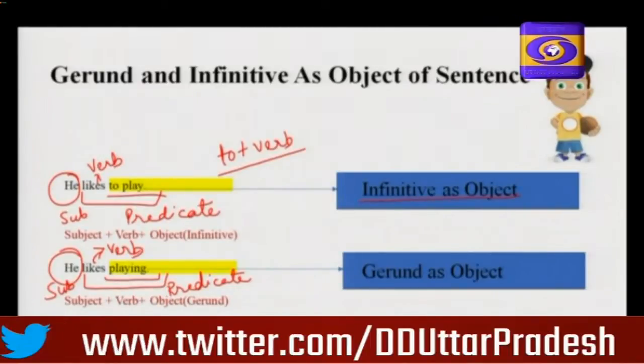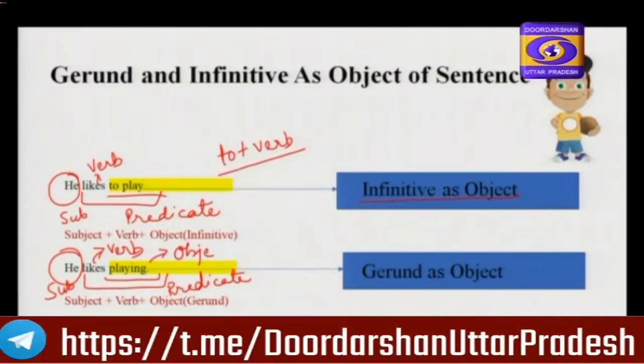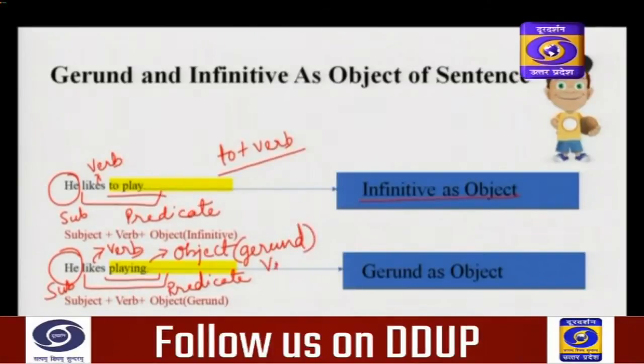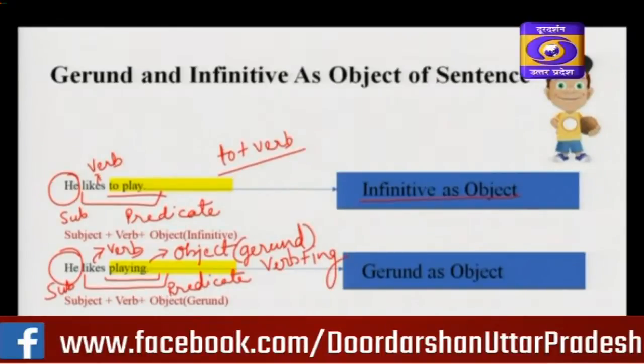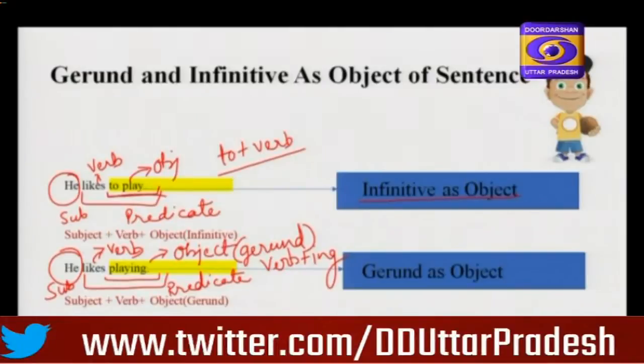What is playing here? Playing is the object of this sentence, and the object is in the position of gerund. Verb plus ing. So, this way you have seen infinitive and gerund can also be used as object of a sentence.